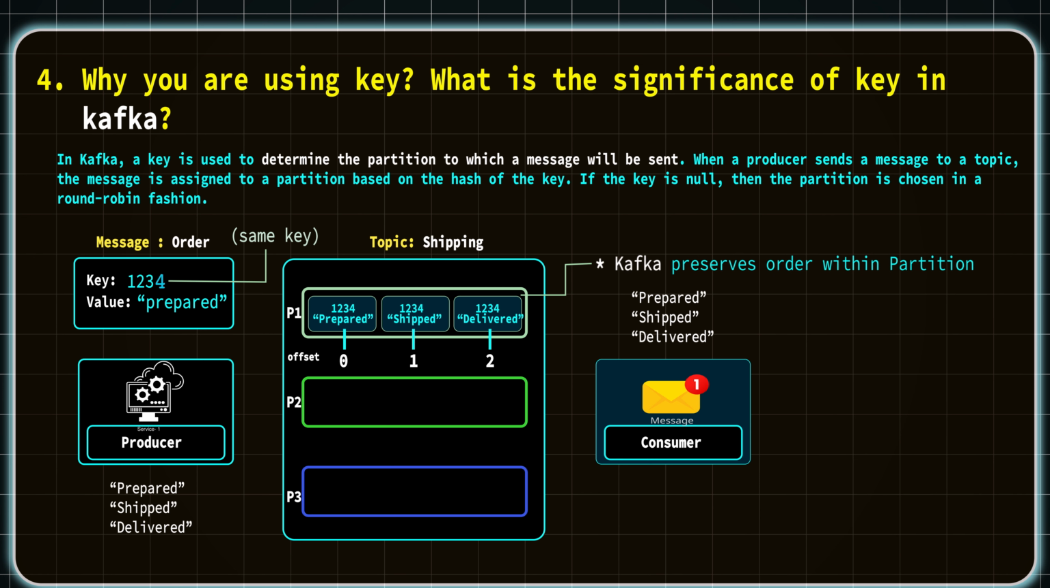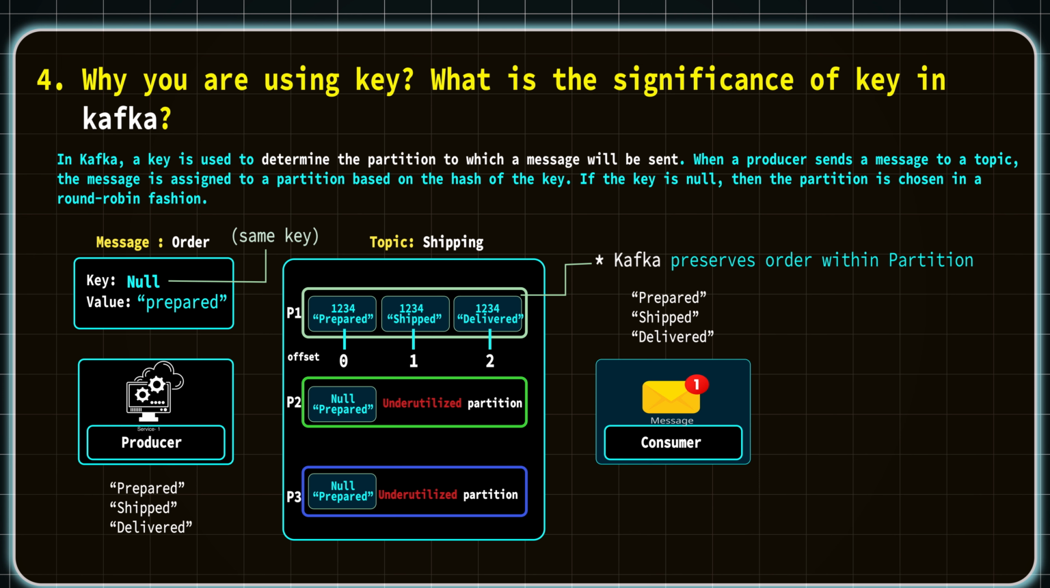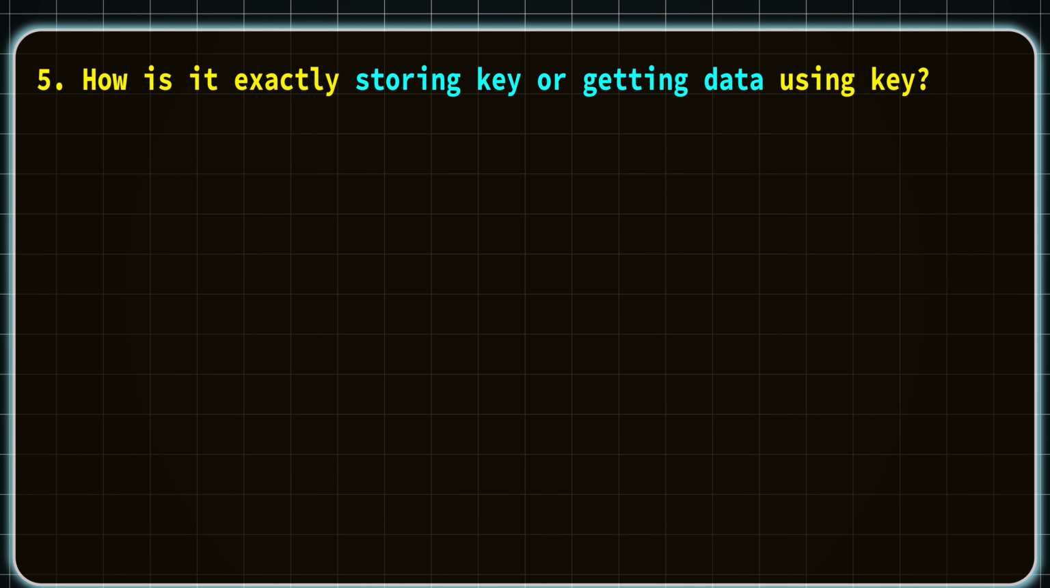On the other side, suppose you are not sending the same key or there is a null key, then those kinds of messages will be stored in underutilized partitions, or like you can see here, these are orphan or independent messages. I hope now you understood the significance of the key. Let's move to the next question.